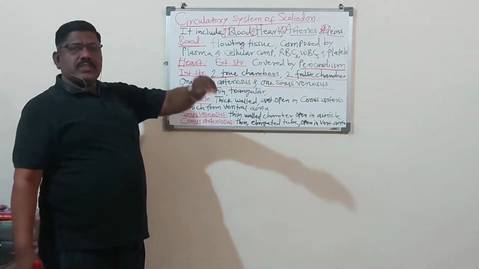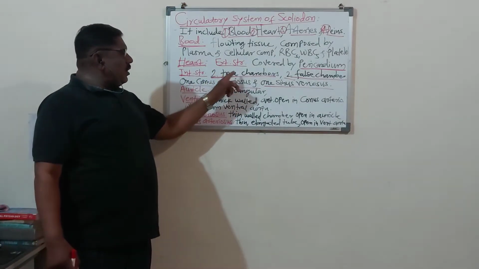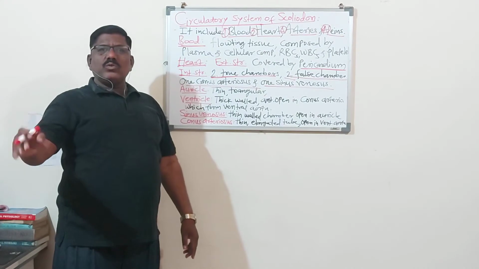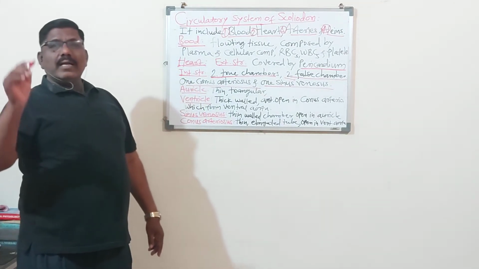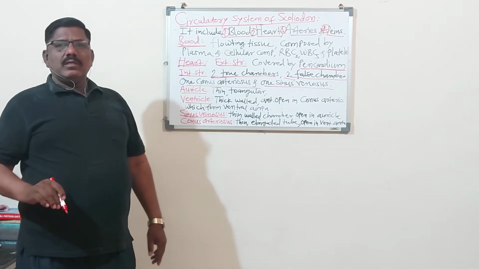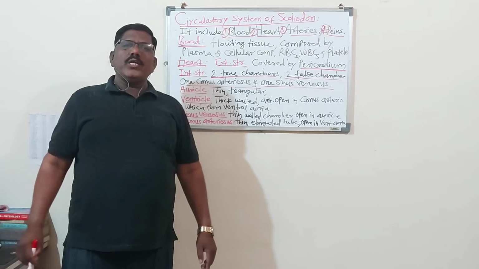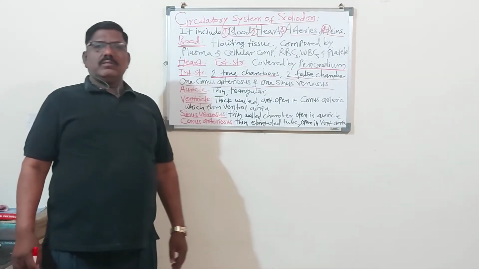Among the true chambers, the auricle opens into the ventricle, and there is an aperture. There is one aperture in between the auricle and ventricle. That aperture is called the auriculoventricular aperture.